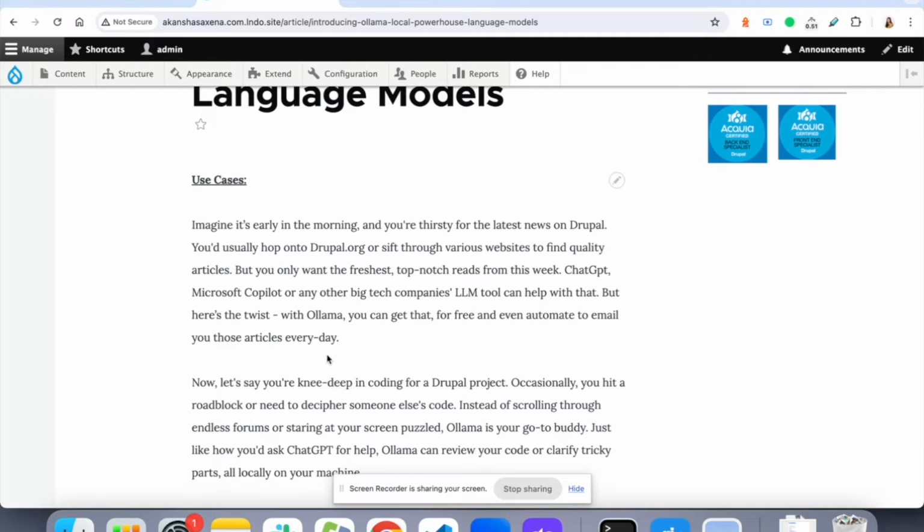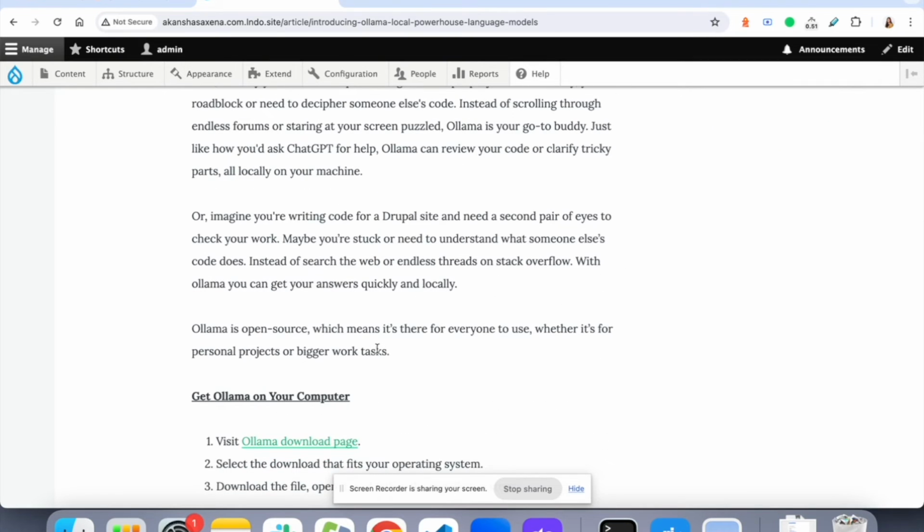So with the help of Ollama we will be able to achieve all of what I've told you on our own local machine. This is how Ollama helps us to automate or do things on our local machine without relying on these big tech companies. So now I've explained this. Let's simply go and run Ollama locally.